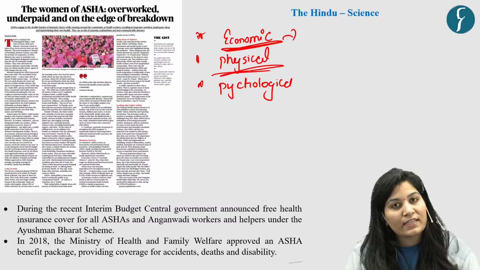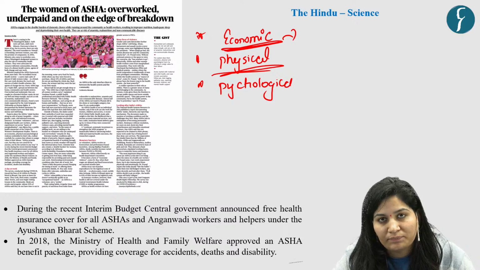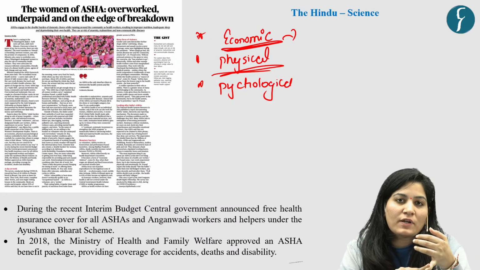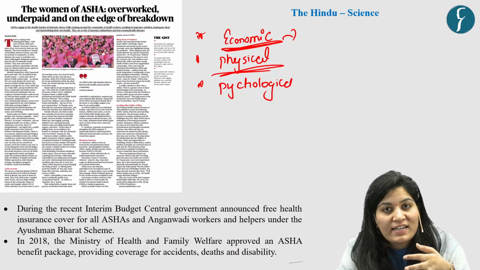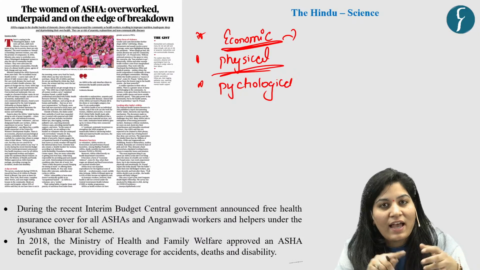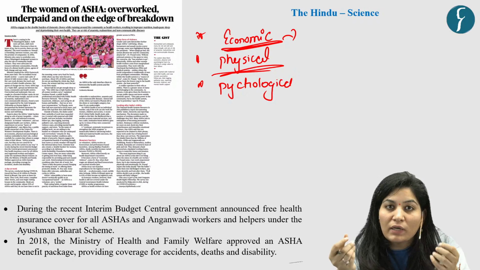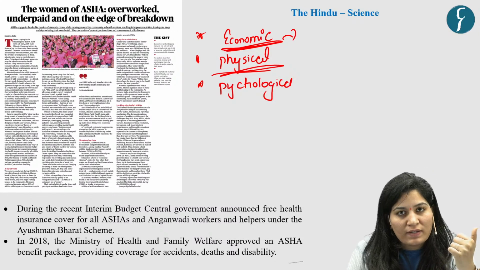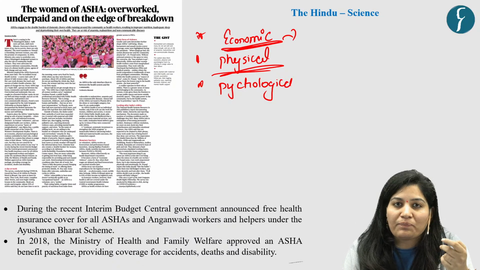Second is physical violence. See, it stems from a word, that is triple burden. They are expected to fulfill responsibilities at their home, within communities, and in public health care centers, and because of this relentless overload of work, they are facing issues like sleep deprivation and exhaustion, which further affect their physical health.